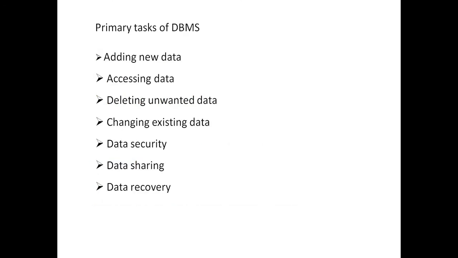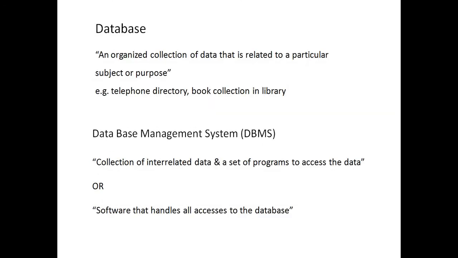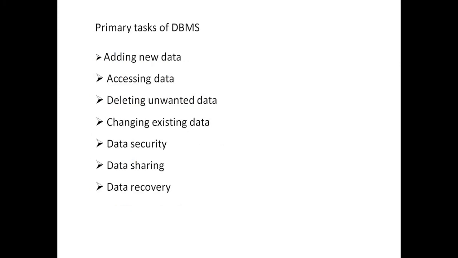Let's understand what the primary functions of DBMS are. Let's go through what DBMS is once again. DBMS is a collection of interrelated data and a set of programs to access it. It is software that handles all the accesses to the database. So DBMS is software which maintains your database. Let's understand the primary tasks of DBMS.